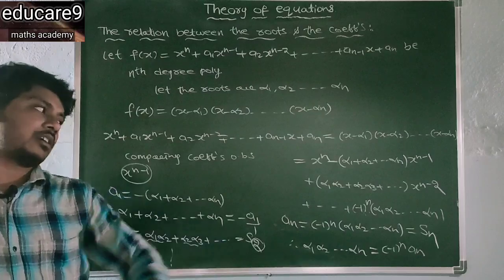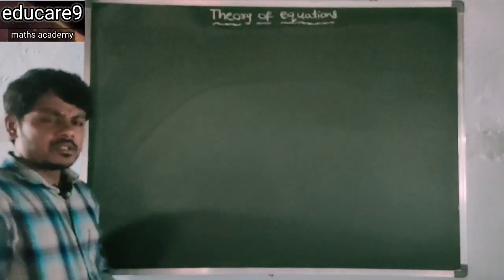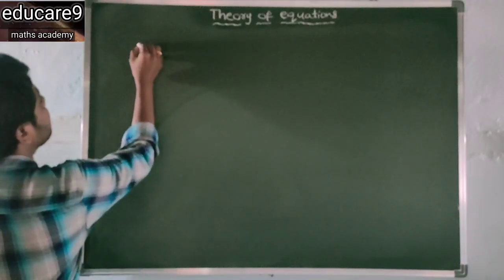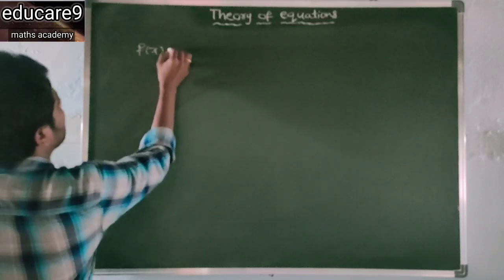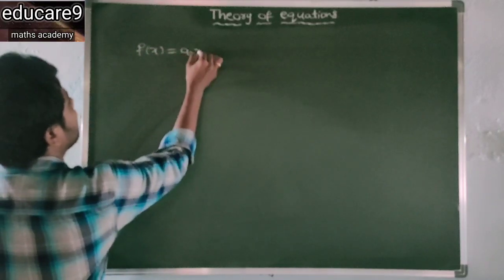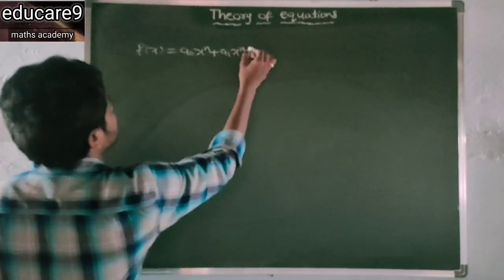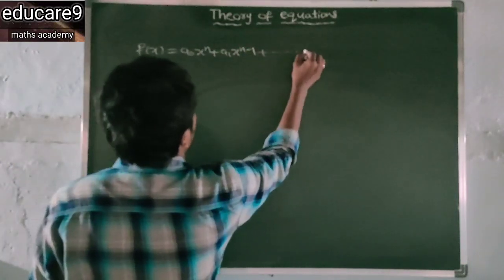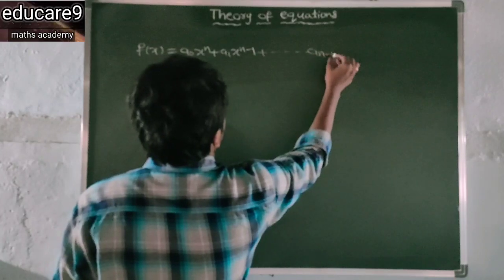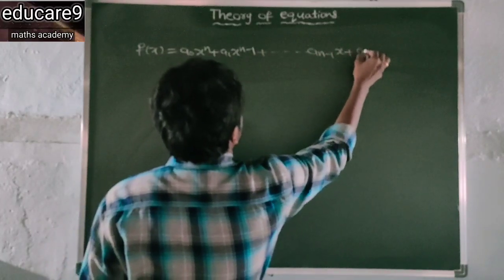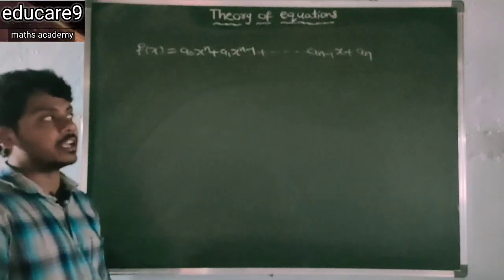This is the product of n roots. So for example, f of x is equal to a naught x power n plus a1 x to the power of n minus 1 and so on, a n minus 1 x plus an. This is the nth degree polynomial.